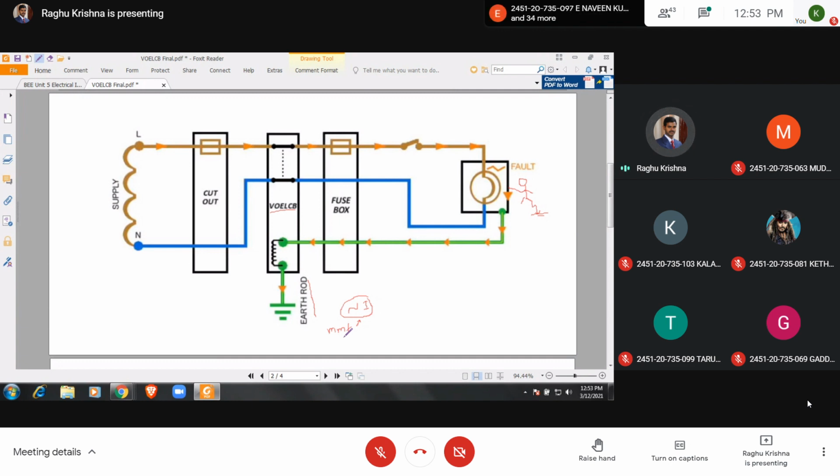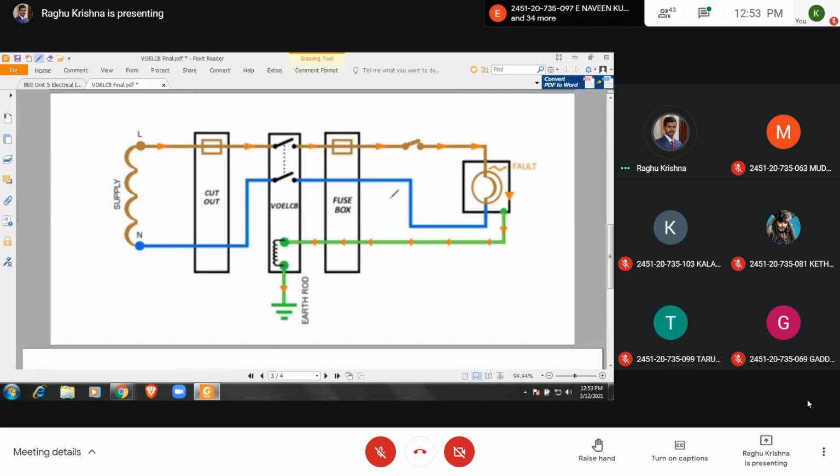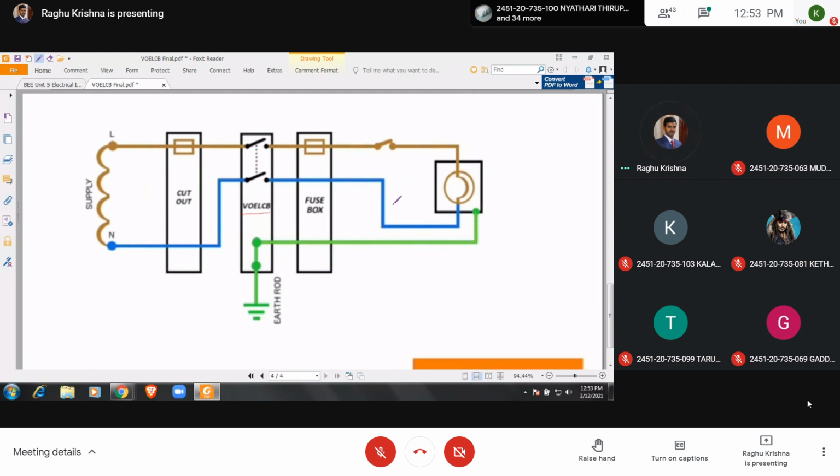Once the contacts get open, this current will disappear and the person can be saved from electric shock. Once the ELCB trips, we can tell that some fault is there in the equipment, and we can get this equipment repaired, and then we can save human life.